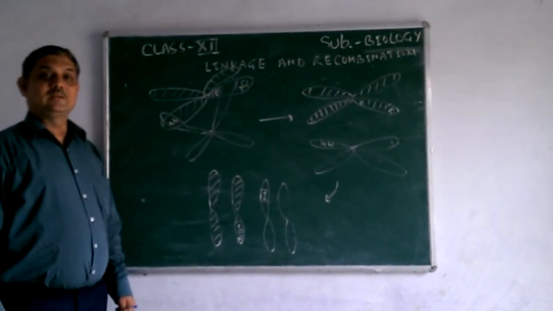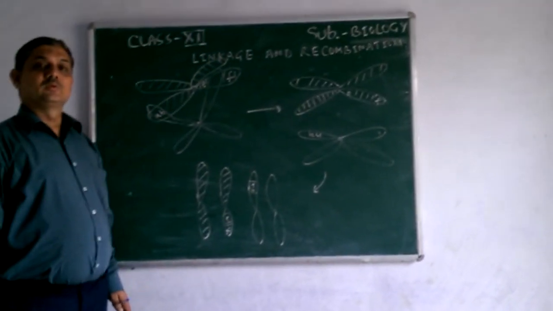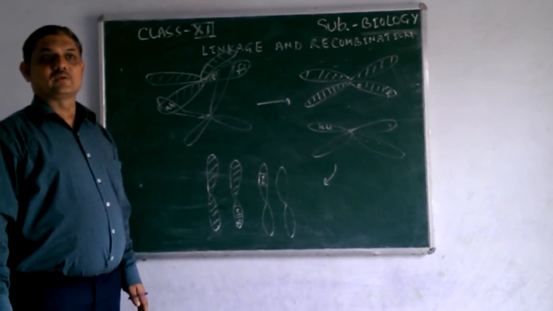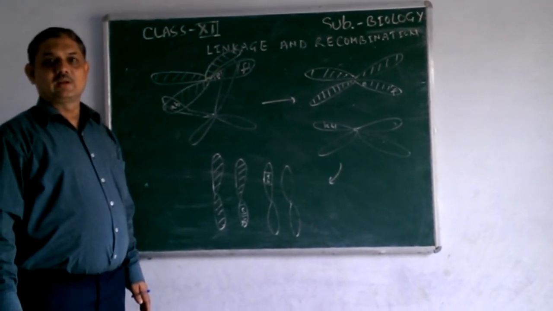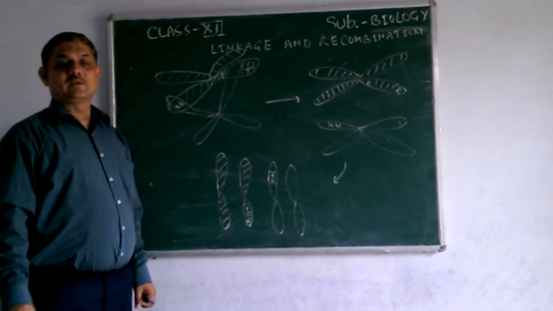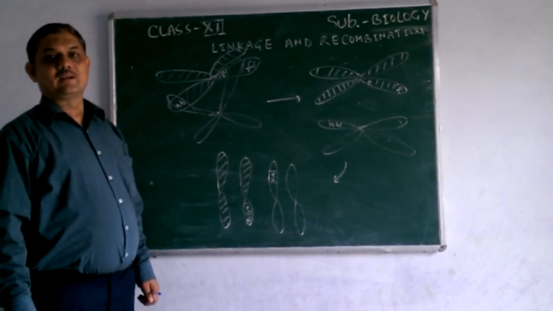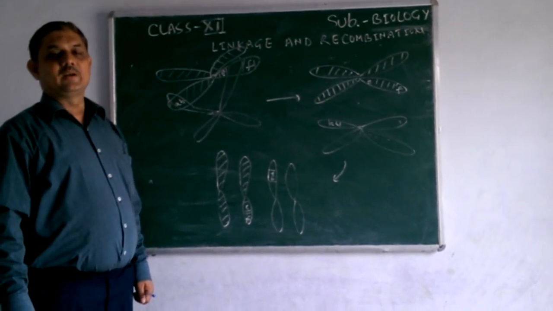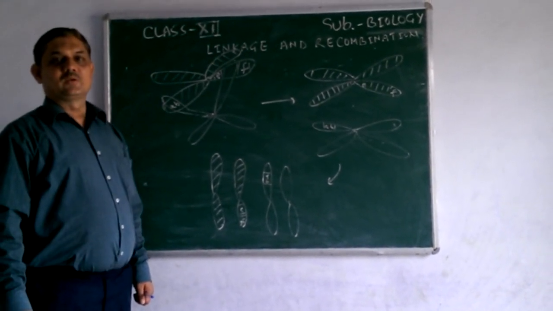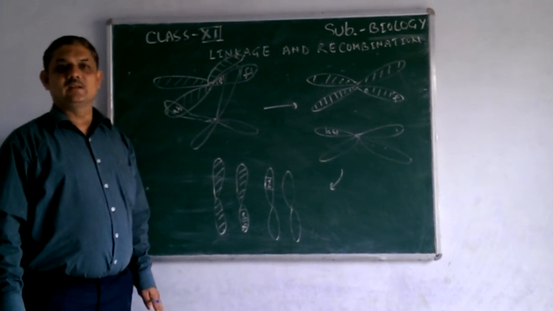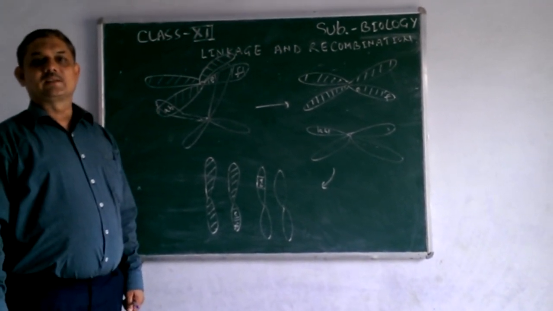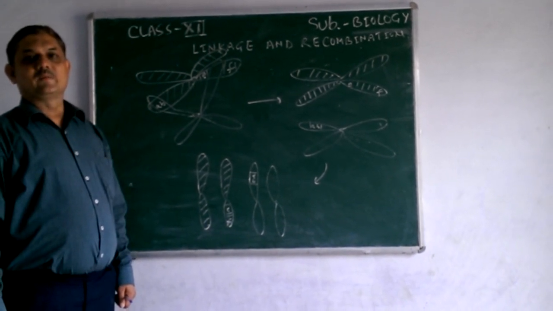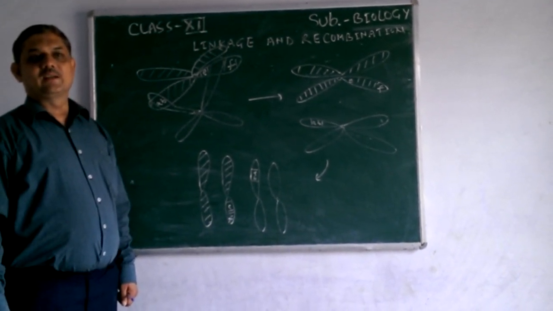So now by the example of Drosophila, you might have understood that the genes show linkage, and linkage and recombination are exceptions to Mendel's third law, that is law of independent assortment. So finally, as a conclusion, we can say that only Mendel's second law is universal, that is law of segregation, and the first and third laws have many exceptions in nature.